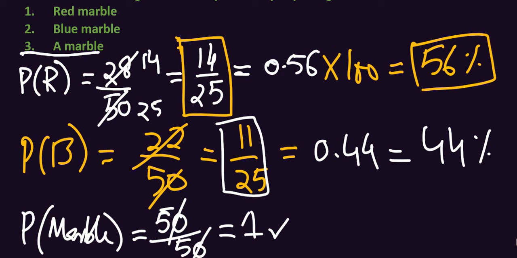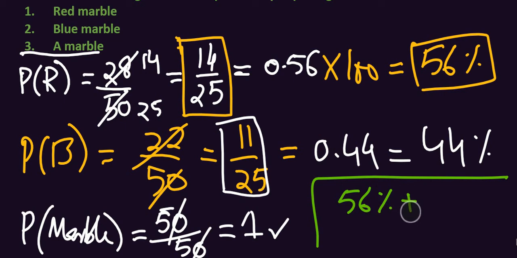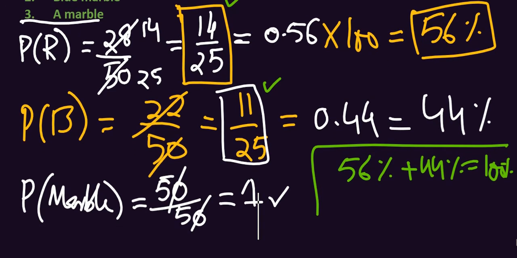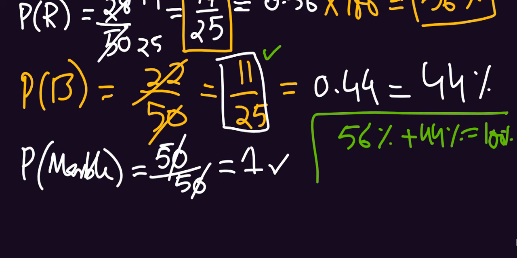Now I was saying that when you add the percentages, just like here, 56 plus 44 is equal to 100%. And when you add fractions, they will also give us 1. How am I doing it? First one is 14 upon 25, and second one is 11 upon 25.